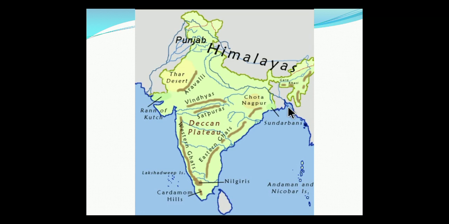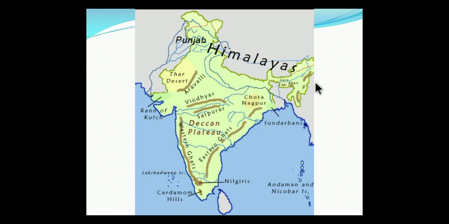The Central Highlands are wider in the west. When the rivers flow from here, it starts wider in the west part, but as it slopes down to this side, it becomes narrower.